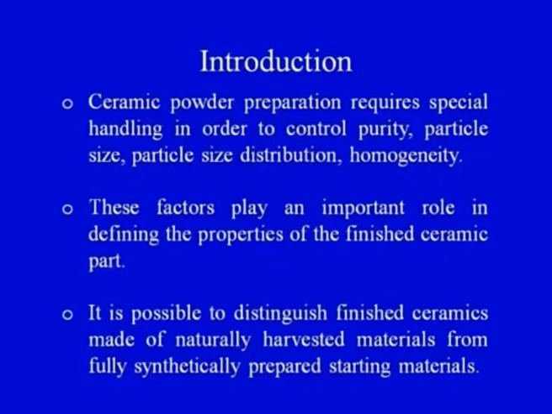It is possible to distinguish finished ceramics made from harvested materials from those made from fully synthetic prepared starting materials. Two important points are there. One is that it is possible to distinguish finished ceramics made of naturally harvested material. Whatever product has been made, we can very easily figure out whether it has been made from naturally harvested ceramics or from fully synthetic prepared starting materials.